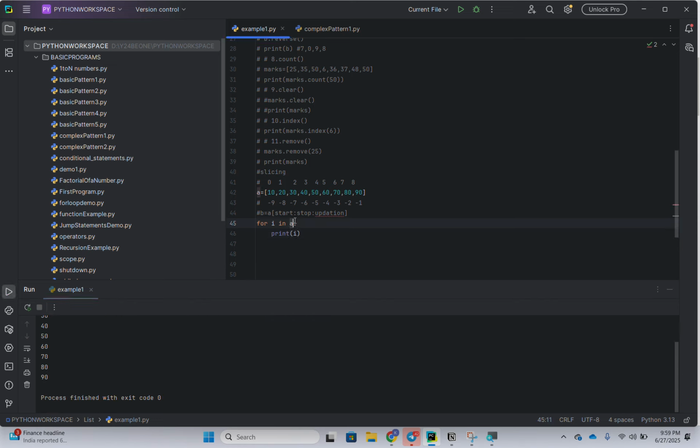Okay, we can access it in a different way: for i in range of length of a. So if I say i, it won't give the values, I'm going to get the indexes. So to overcome it, just simply a of i.